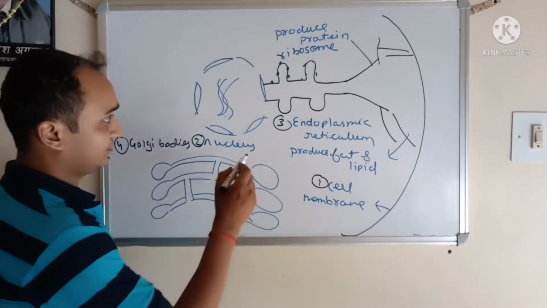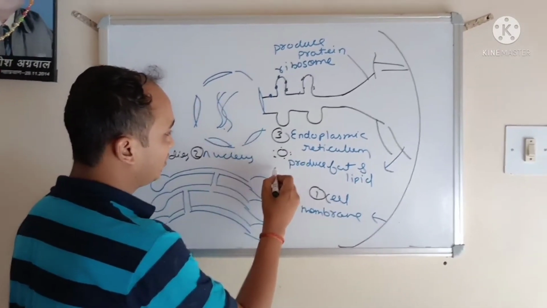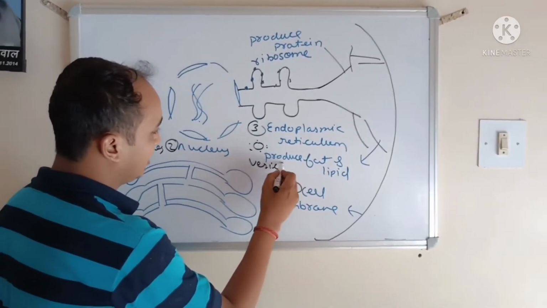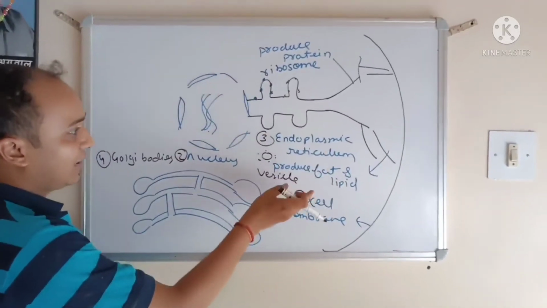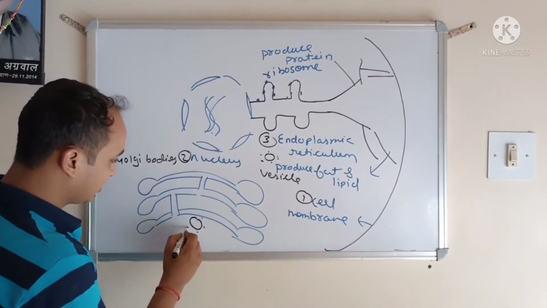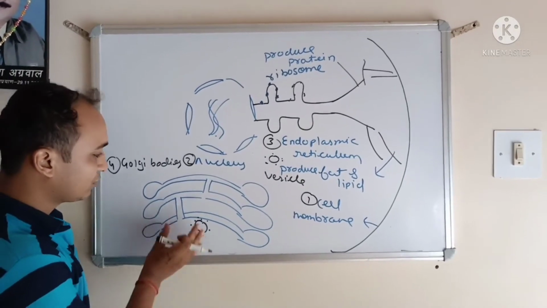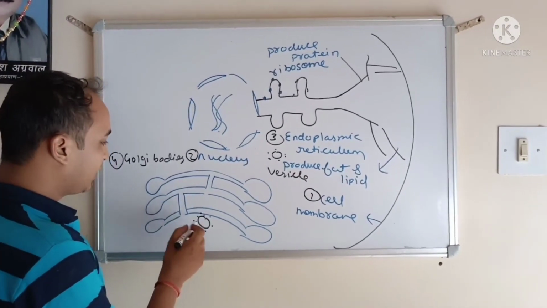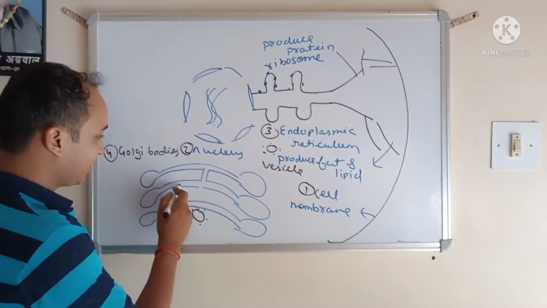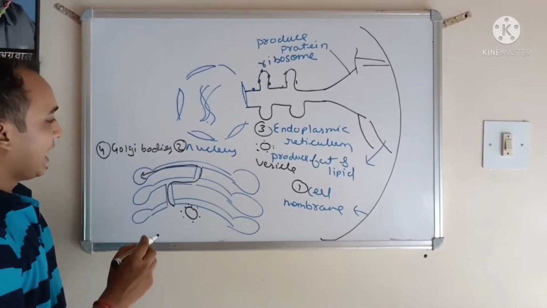What happens? The endoplasmic reticulum has vesicles. These are known as vesicles. These vesicles take the protein, lipid and fat and come to the Golgi bodies. And here the vesicles travel and ultimately go to this bulging part.